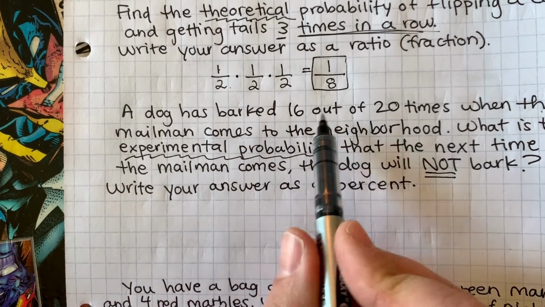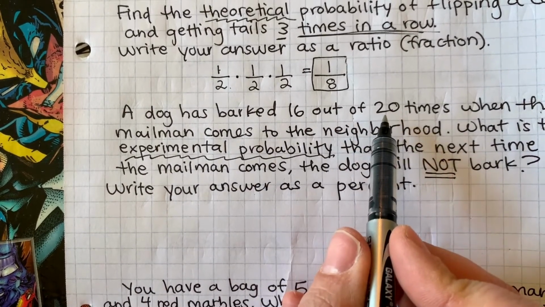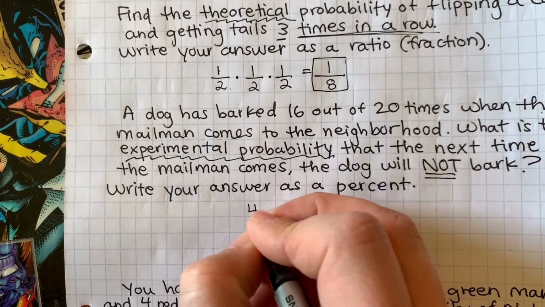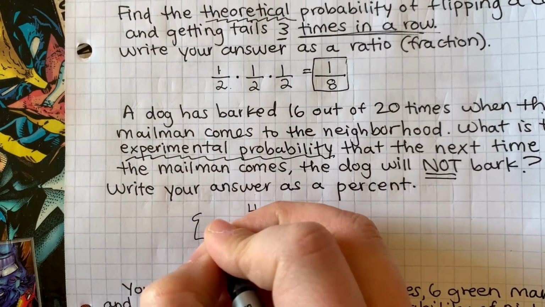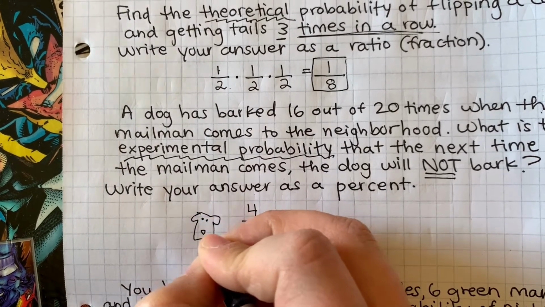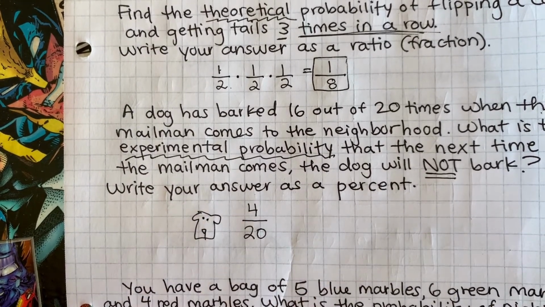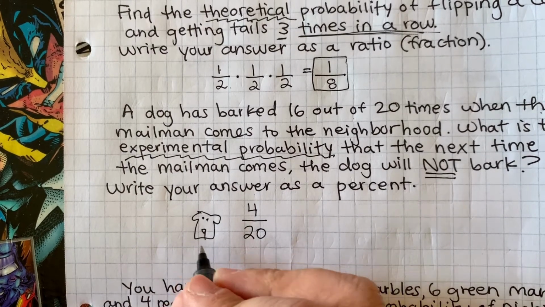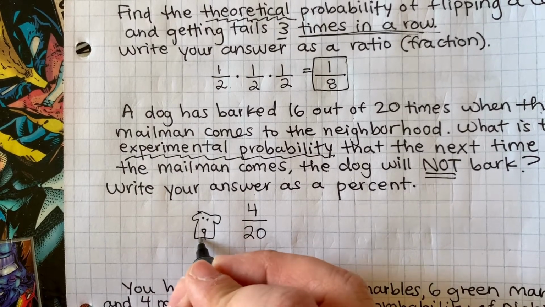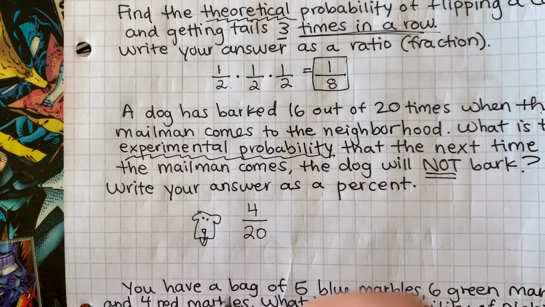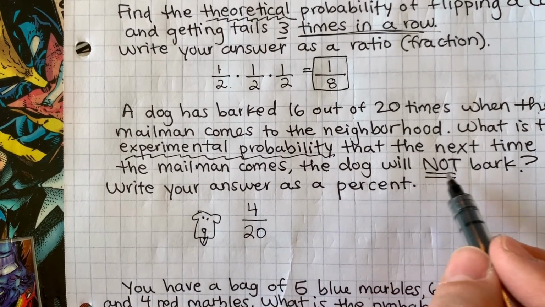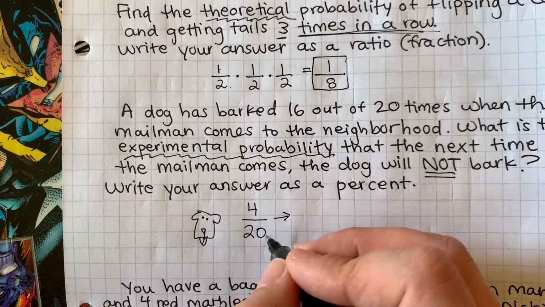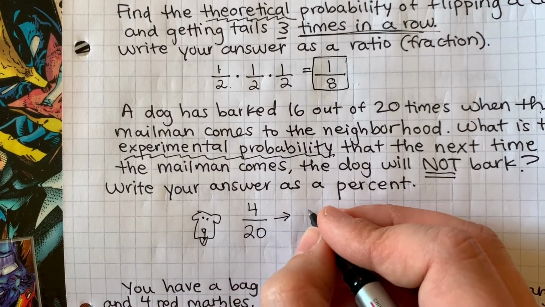Well, the dog barked 16 out of 20 times, which means there were 4 out of 20 times that the dog did not bark. Okay? There were 4 out of 20 times where the dog was silent. He was just lovely. Okay? So, what is the probability that the next time the mailman comes, the dog will not bark? It's going to be 4 out of 20, which simplifies, well, hold on.